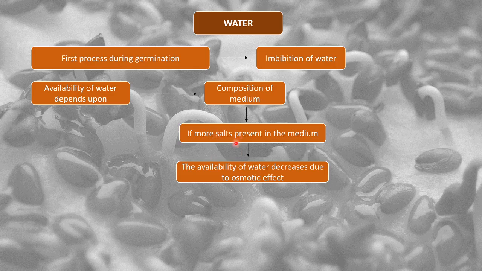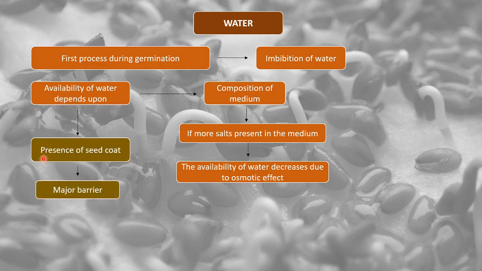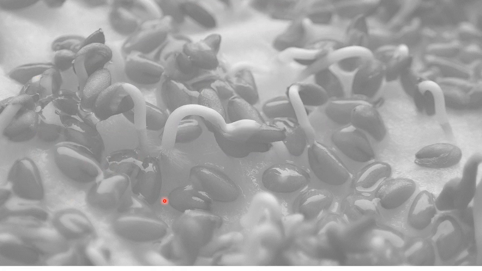So if a medium has more salts, the availability of water will decrease. Now, one another thing that forms a barrier for the water to enter is the presence of a hard seed coat. This is a major barrier, because if the seed coat is hard, the water will not enter, since the seed coat would be impermeable to water, right? So water is a very important factor.